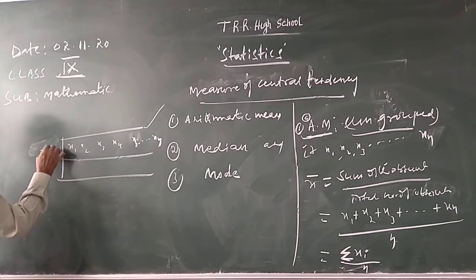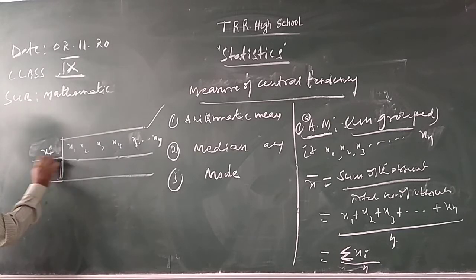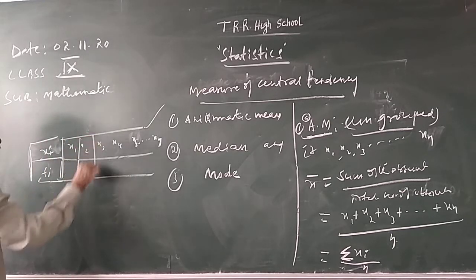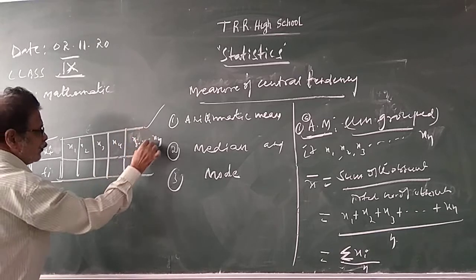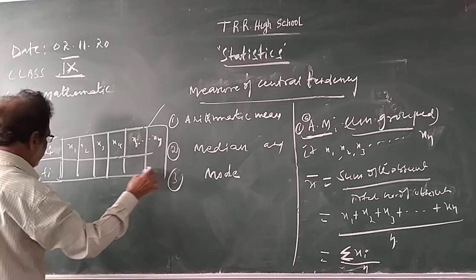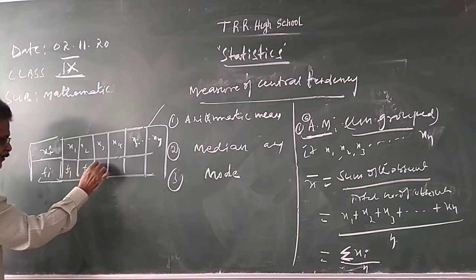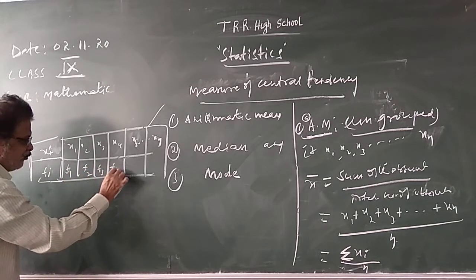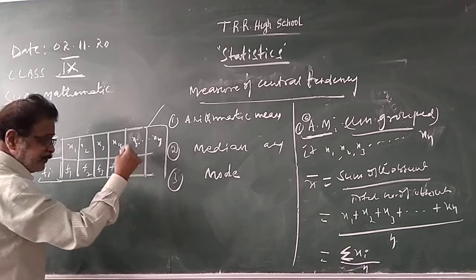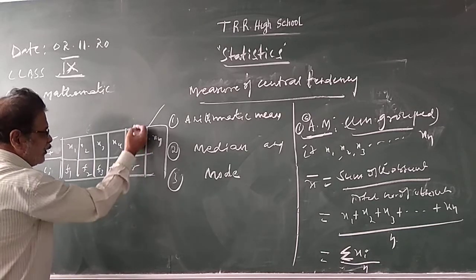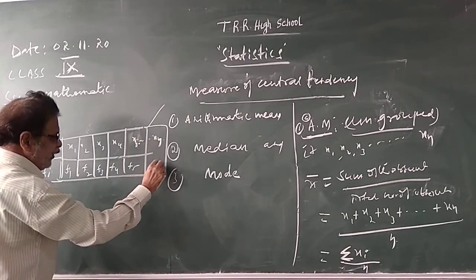This is xi, this is fi, the corresponding frequencies. x1 has frequency f1, x2 occurred f2 times, x3 f3 times, and so on up to xn with fn.